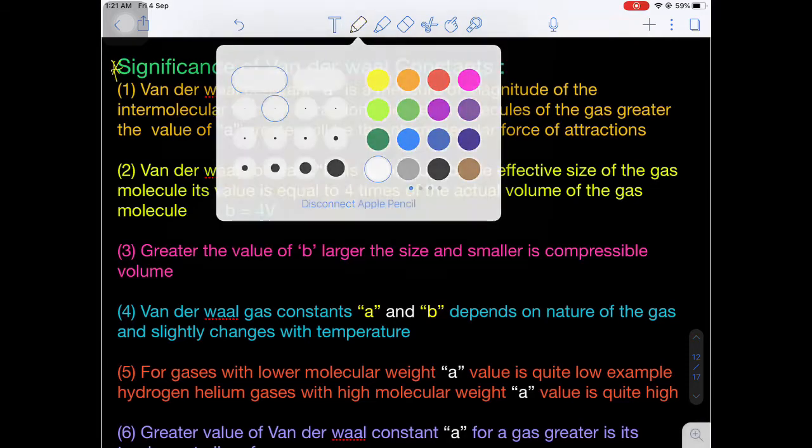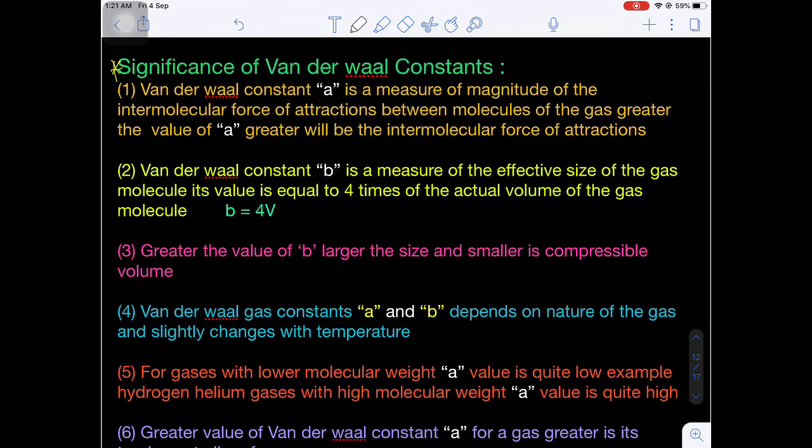Now what are the characteristic points of the van der Waals constants? Just now I told you van der Waals constant a will be the measure of intermolecular force of attractions. Greater the intermolecular force of attractions, greater will be the van der Waals constant a value. Number 2, van der Waals constant b is the measure of effective size of the gas molecule. So b corresponds to effective size and a corresponds to intermolecular force of attractions.